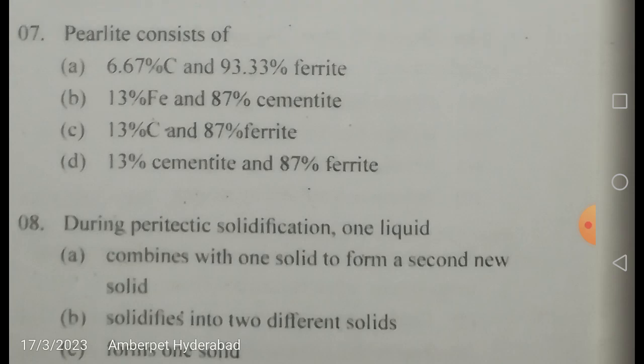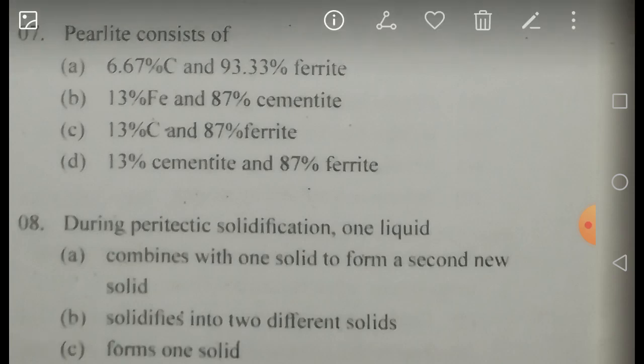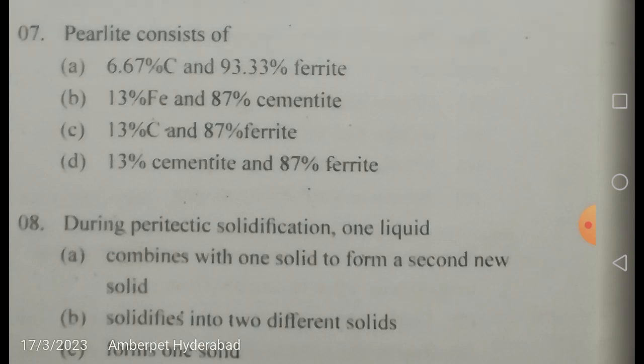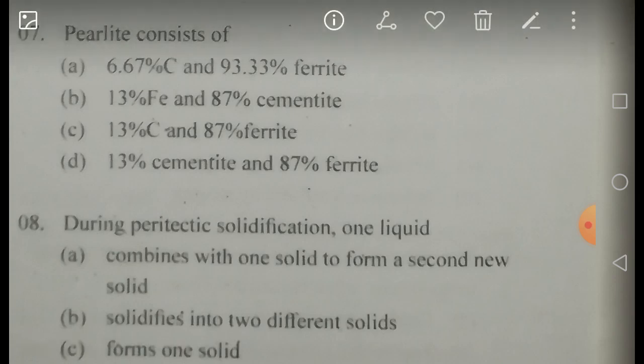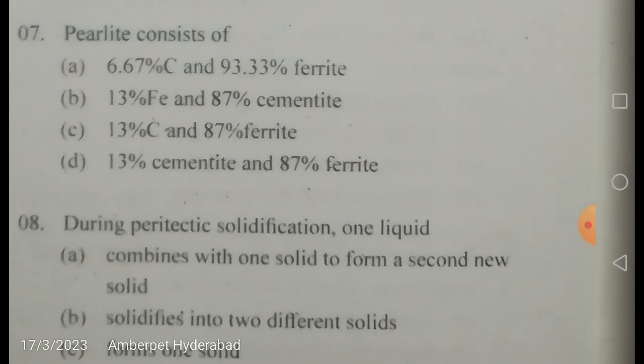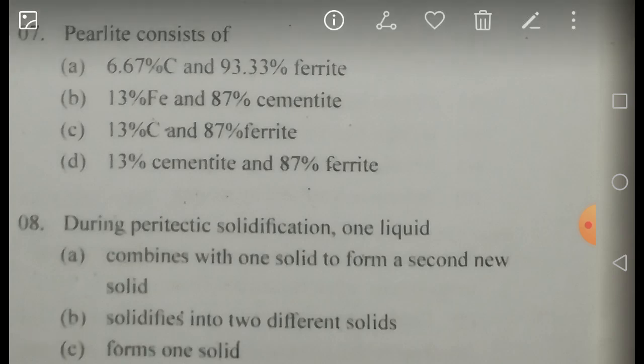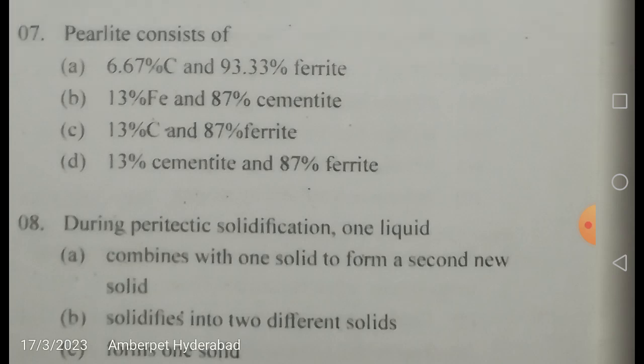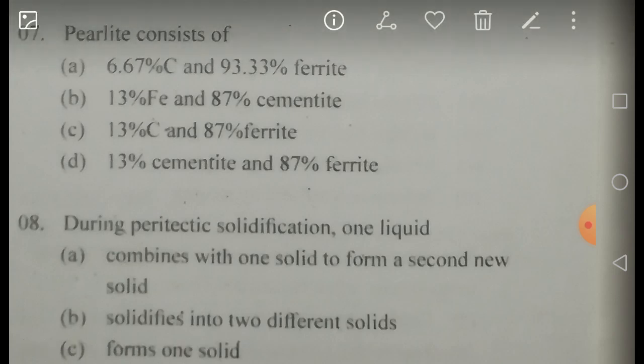But how is this going to be calculated? The percentage of ferrite is obtained from the percentage of carbon, like 6.67 percent. Your iron carbon diagram is drawn for a maximum of 6.67 percent of carbon in iron. So you have to consider two percentages, 6.67 and 0.8. The ferrite percentage is equal to 6.67 minus 0.8.